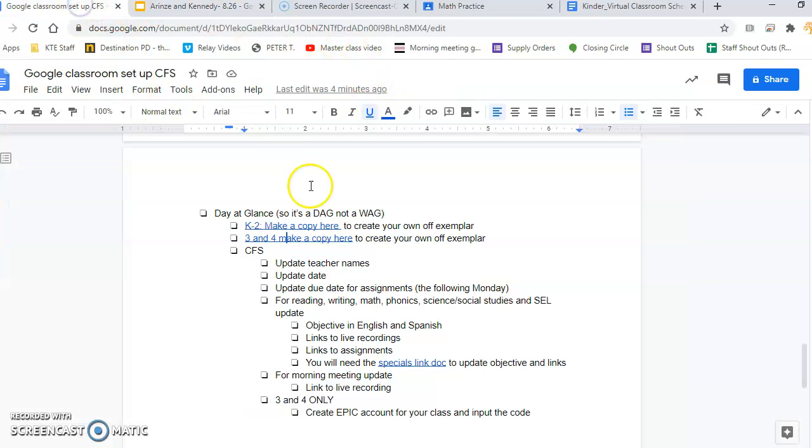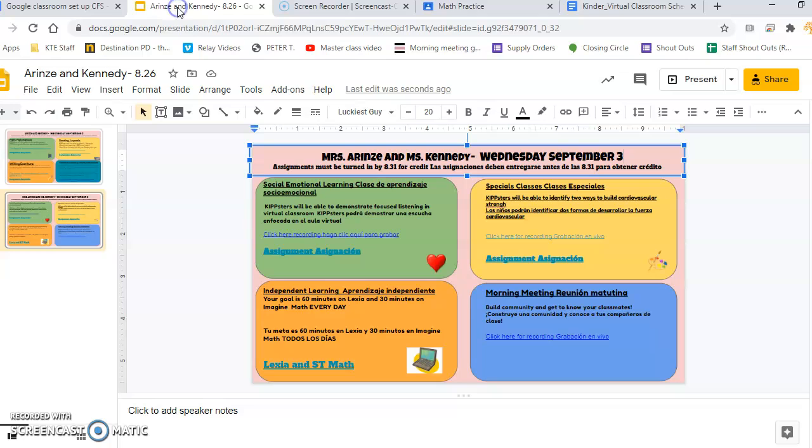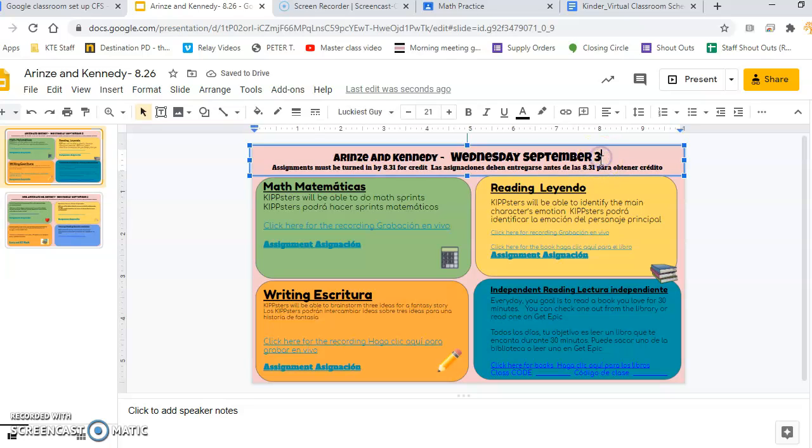I'm going to go back to the CFS, make sure I'm following every step, and the due date for assignments. So grades are collected the following Monday. Of course, as a teacher, you can grade the assignments due on September 3rd, but given that families have a little bit more time to complete it, if they're working, can't help out until the weekend, etc., we don't grade assignments until the following Monday. And I just looked up what that Monday is, and it turns out that Wednesday is actually September 2nd. So let me change that really quickly.